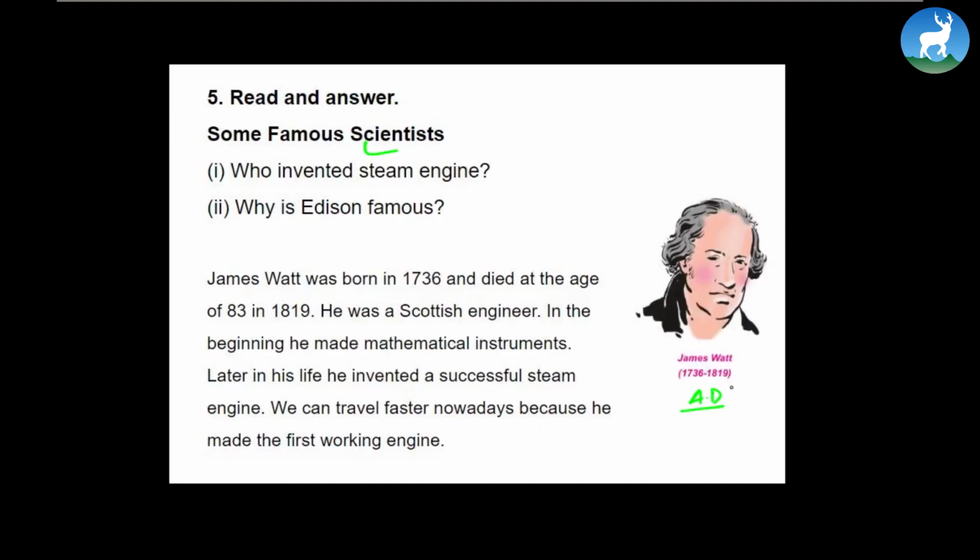Because of his inventions, our civilization slowly moved from muscles to engine. We started relying more on engine. But anyways, we find the first answer right here. Who invented steam engine? Remember, it's asked in simple past, so answer in simple past. The answer could be: James Watt invented steam engine. Simple. Now let's continue further.